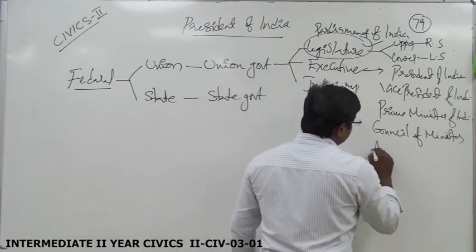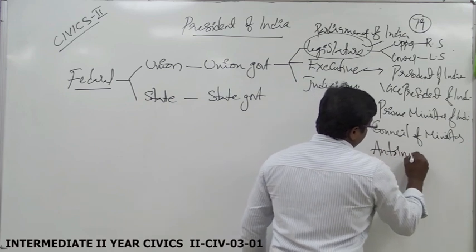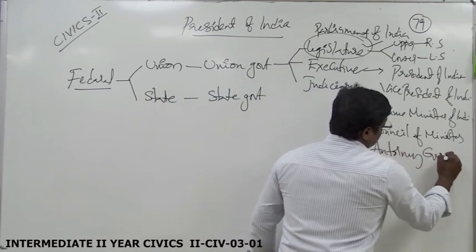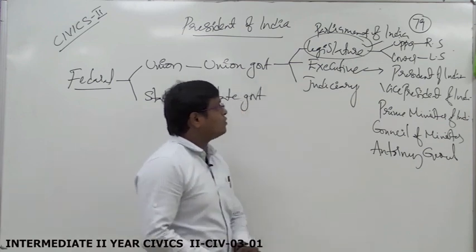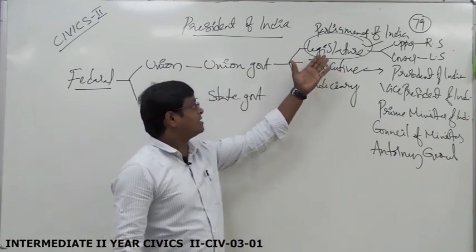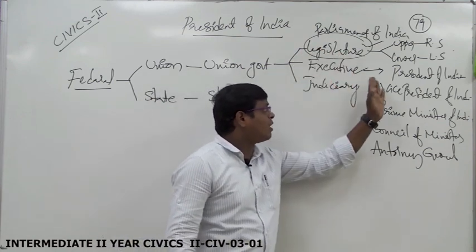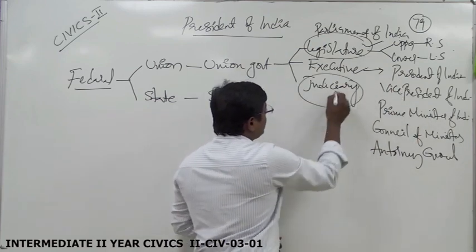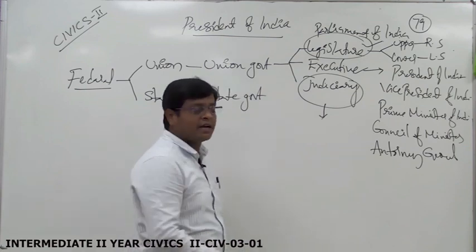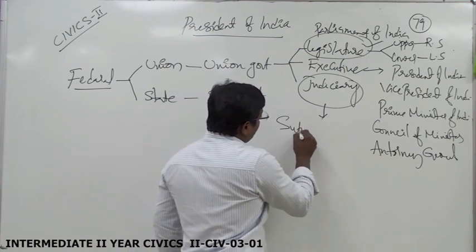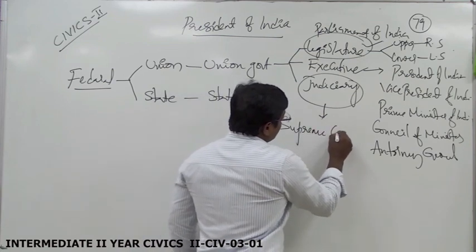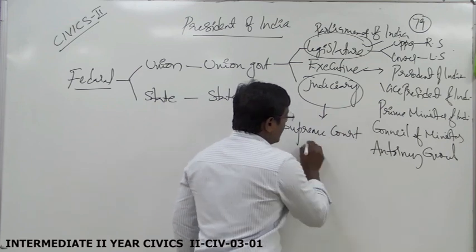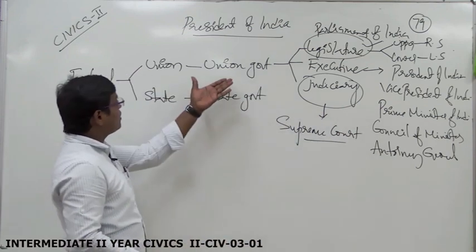That means the Prime Minister and his Council of Ministers are also included in the executive body. Then the Attorney General is also included in the executive body. That is the union legislative body, and this is the union executive body. Then what about the judiciary? The union judiciary is the Supreme Court of India. Understood?